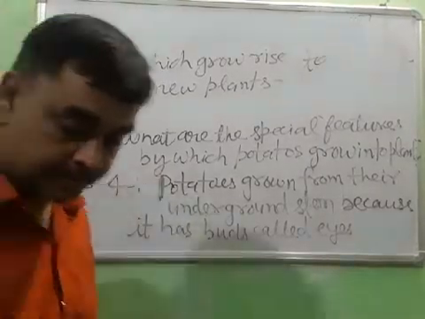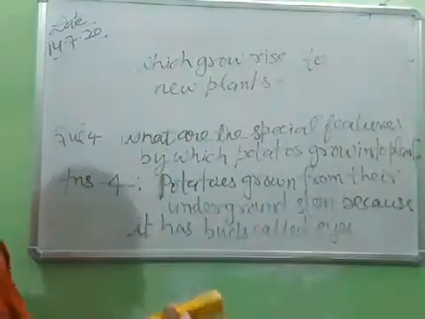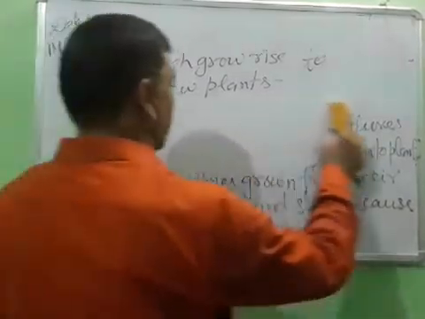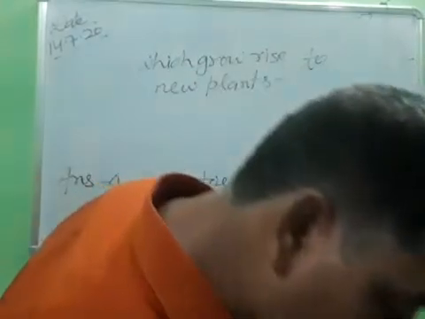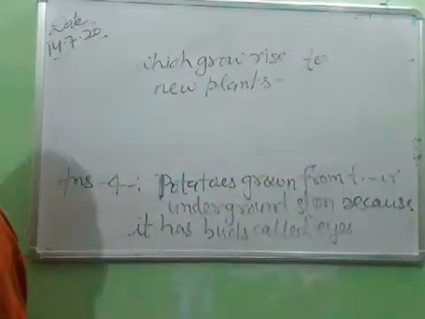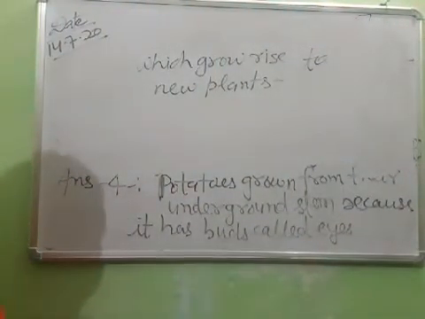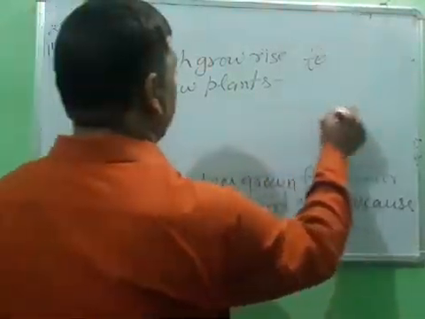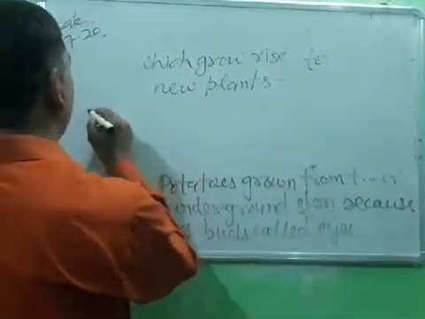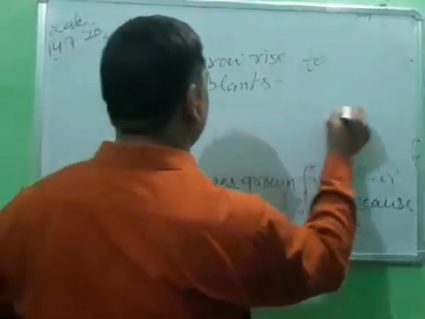Question number 6. After completing each question answer, you will draw a dark line below the answer.